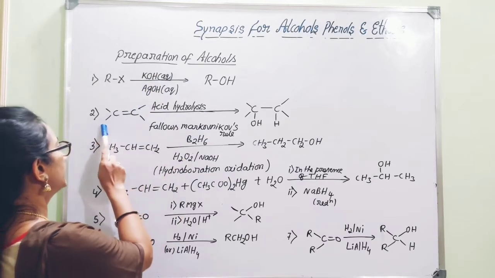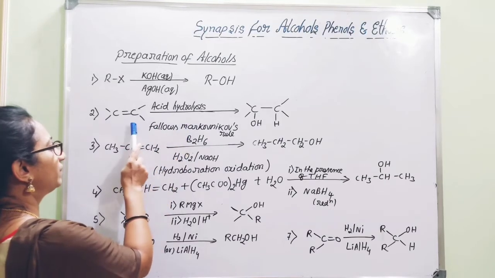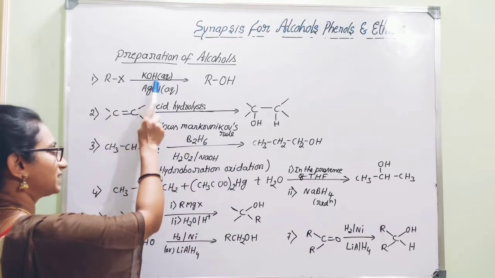Then, secondly, you can start from alkenes. If you start from alkyl halides, this is the reagent.